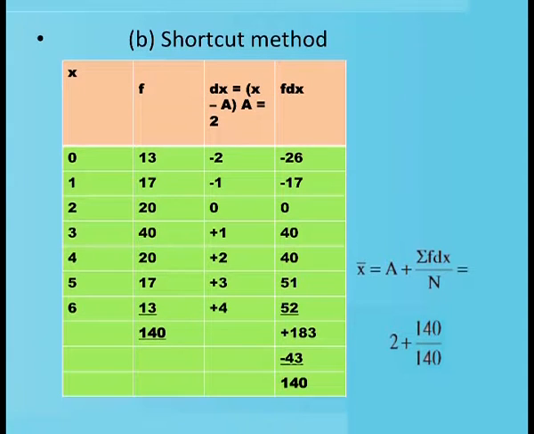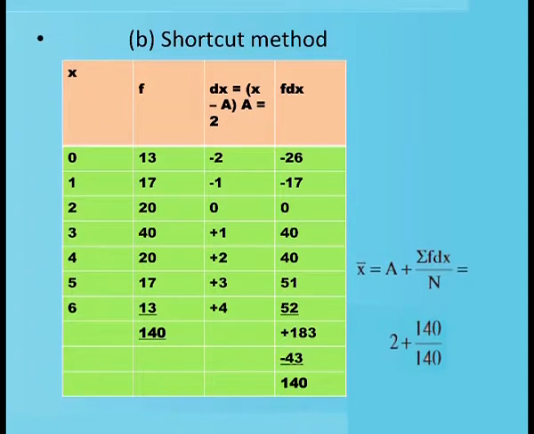In the shortcut method, as we did in the case of individual series, here also we will assume one among the x values as the mean. So, here we have assumed number 2 as the mean and we applied the formula x bar equal to a plus sigma f dx by n.